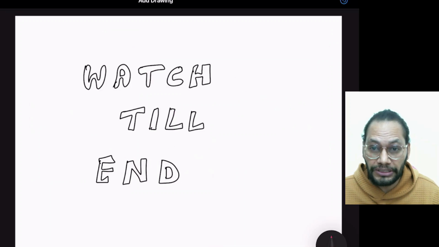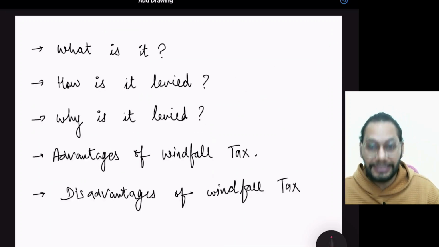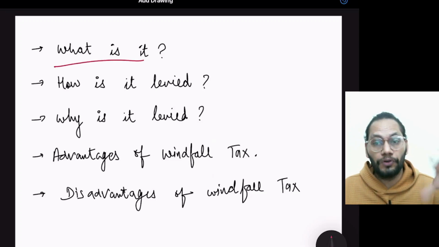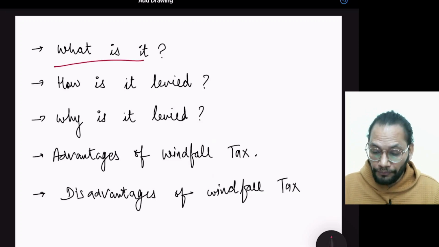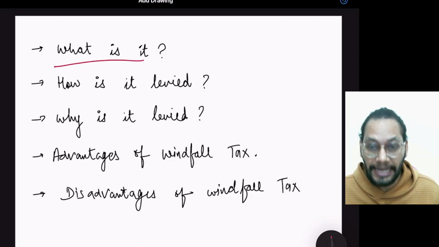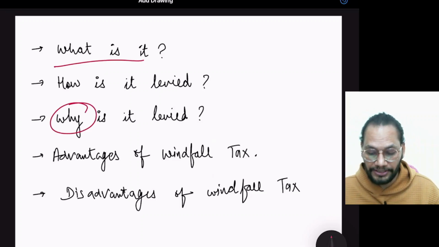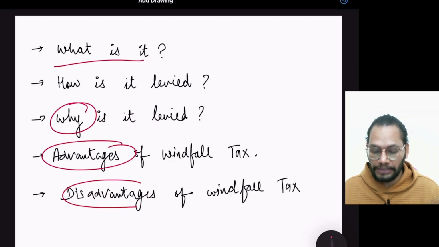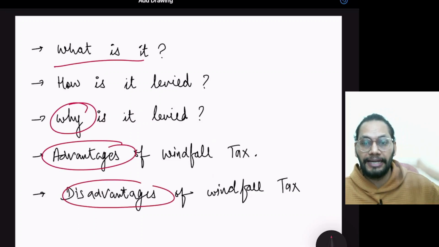And if you watch this video till the end, we are going to learn many things about the windfall taxes, such as what is the meaning of windfall taxes, what is the mechanism or how government levies windfall taxes on the corporation and the individuals, and we will be discussing with the examples as well what are the reasons behind levying these windfall taxes, and at the end we are going to learn what are the advantages and what are the disadvantages of the windfall tax. So without wasting any time further, let's directly get started.